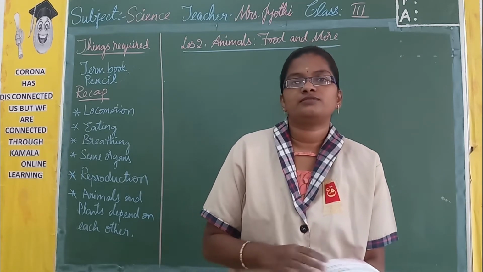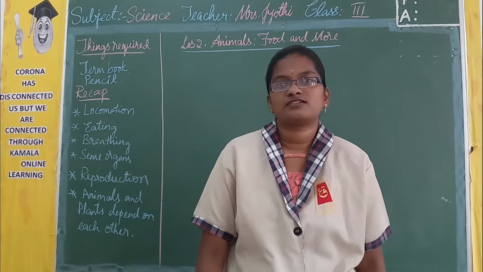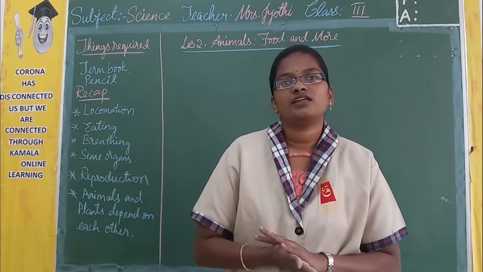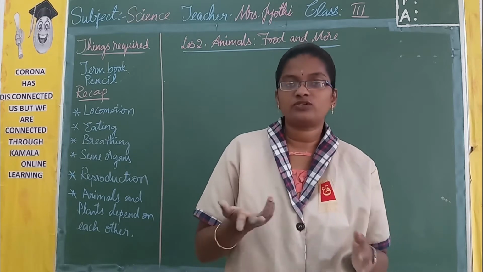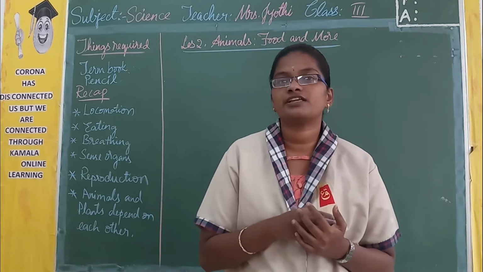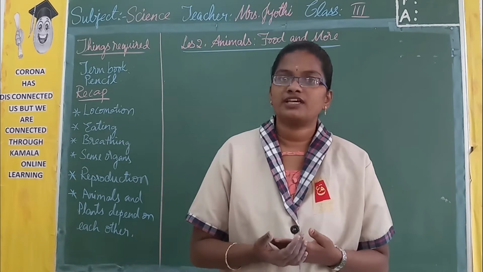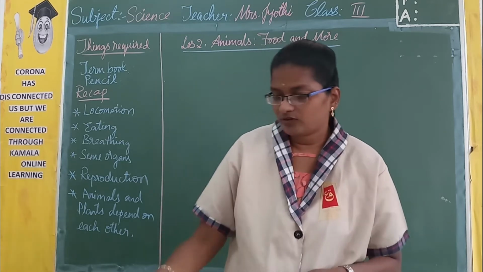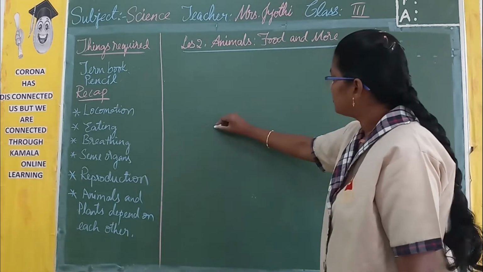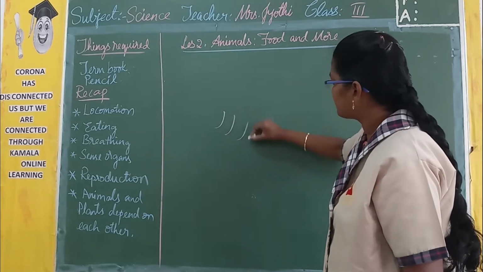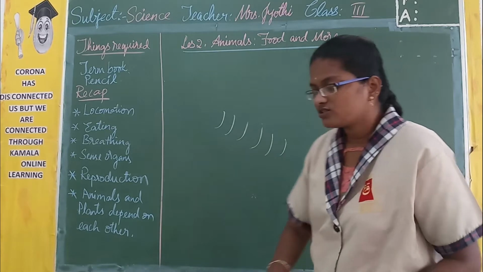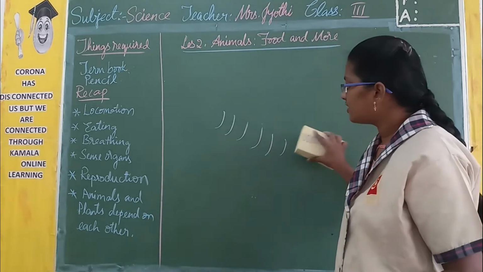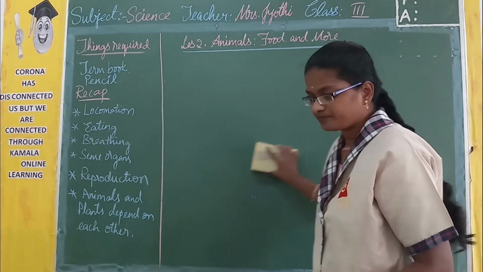And few animals like snake, earthworm, so they are going to crawl on the ground. They do not have legs, they have scales under their body. So with the help of the scales, they are going to crawl. Now if you look at the lower side of the snake, it has scales like this. So these lines are called as scales. So with the help of these scales, they are going to move.